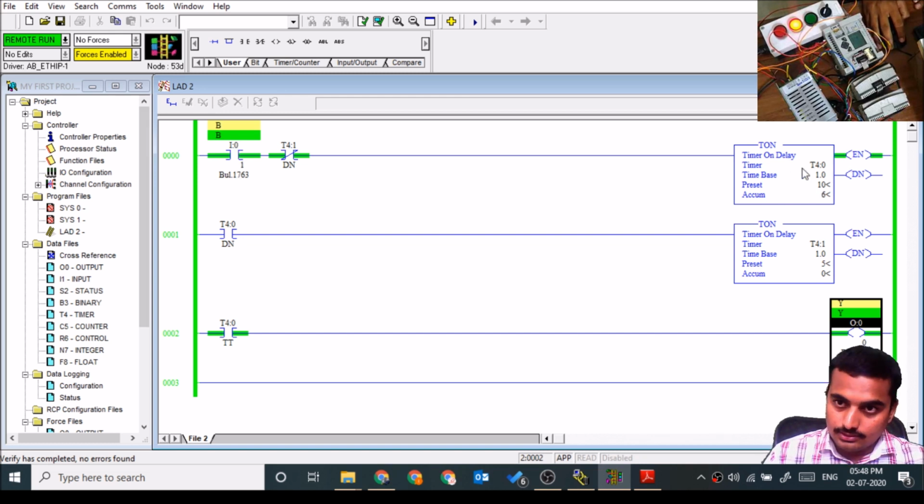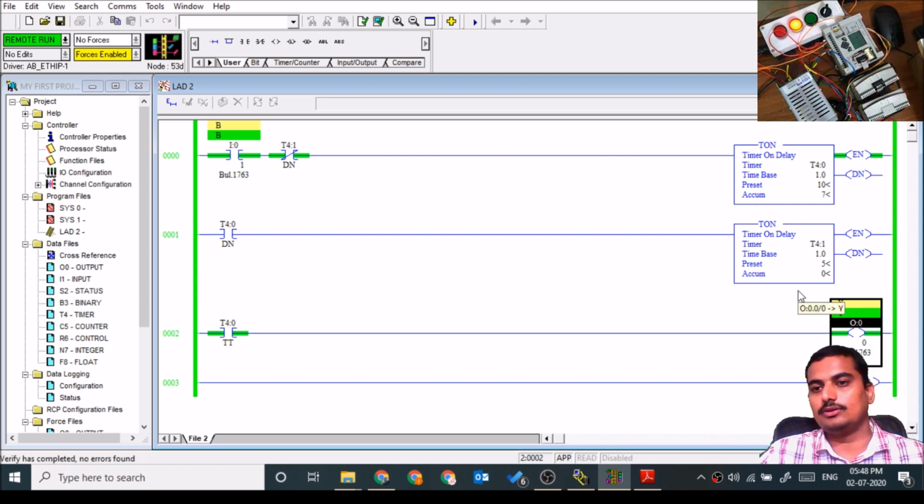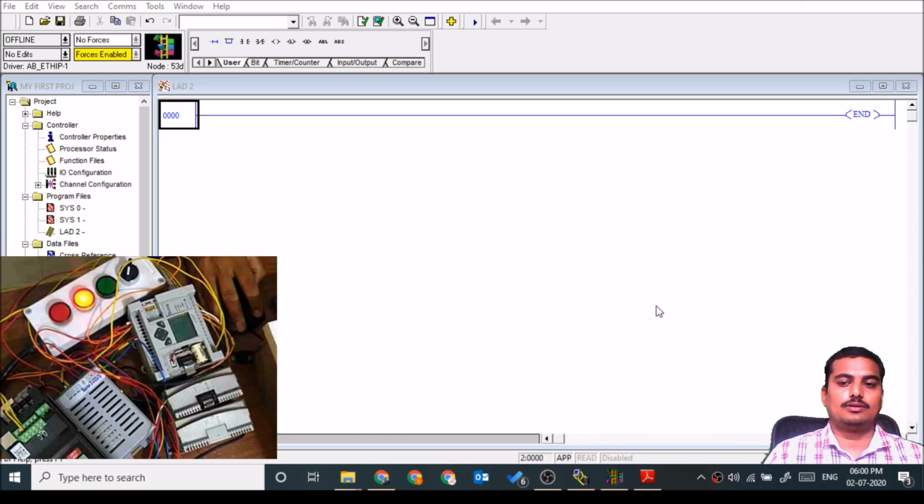After the completion of this 10-second timing, it turns on the second timer, that is T4:1, and on completion of this timer, I'm resetting the first timer. Okay, that's why it's continuously cycling: 10 seconds on, 5 seconds off, 10 seconds on, 5 seconds off.